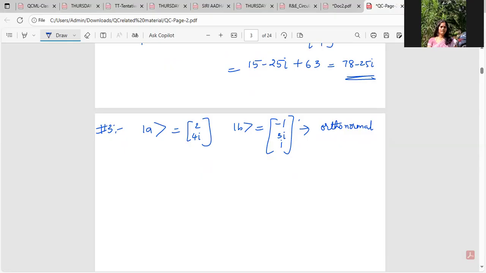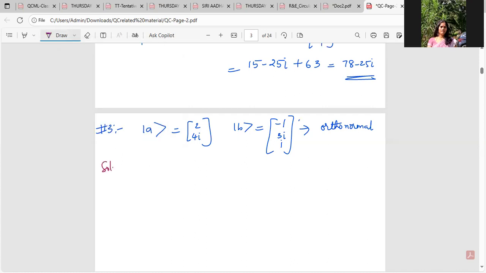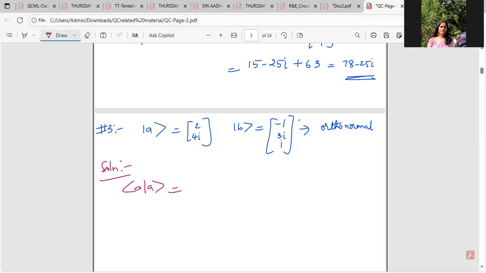Okay, so what do I do? Of course, there is this 4i as well. For this, I will be going with the inner product between ket A and ket A. But let me write again, because initially I need to go with the split so that everyone understands.